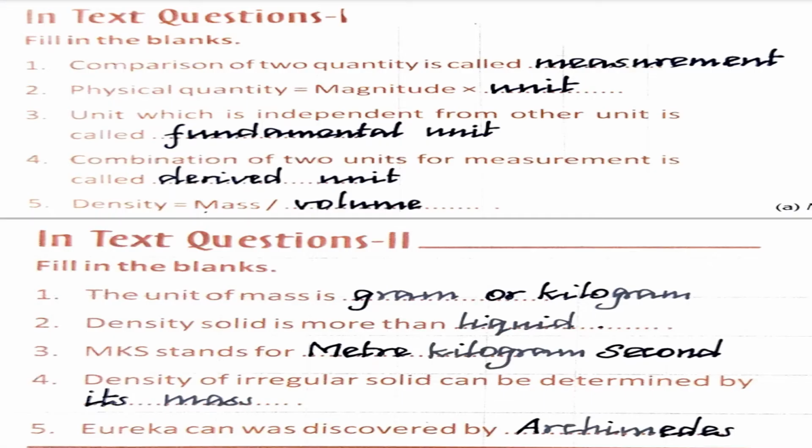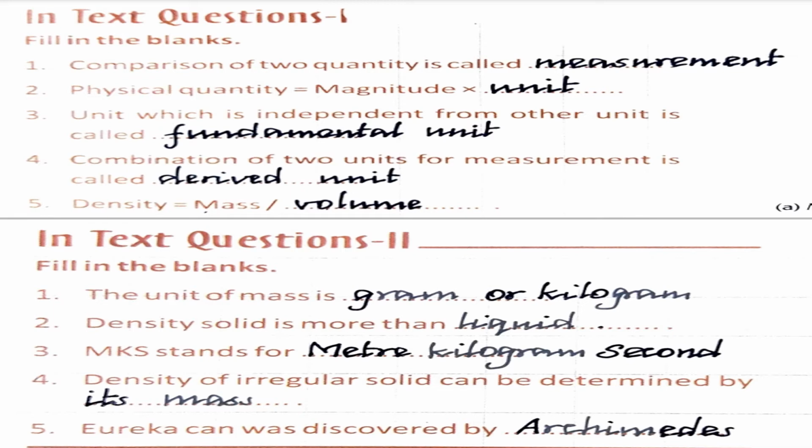Okay, take page number 16. There are in-text questions, question 1, is it children? Okay, take it. The first one, comparison of two quantities is called measurement. Okay, write it. Write the spelling correctly. M-E-A-S-U-R-E-M-E-N-T. Okay, measurement.